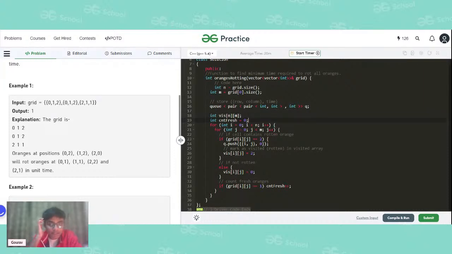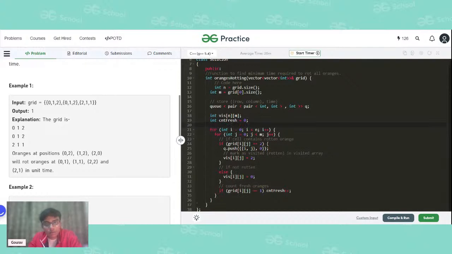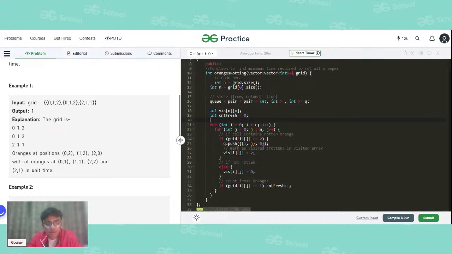Okay. At the same time, as I've just mentioned, we also need a variable count fresh to handle the edge case. Now we will run a nested loop and traverse across our given grid. We check whether grid of i j is a rotten orange or not. If it is a rotten orange, we will enqueue it into the queue, and the time we are mentioning is 0 because initially the time is 0. Once it starts rotting, we will increment the time to time plus 1. So initially we are making it 0.